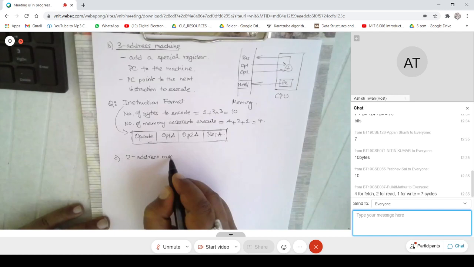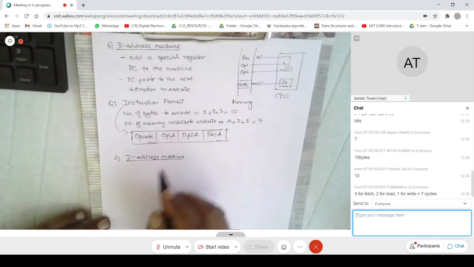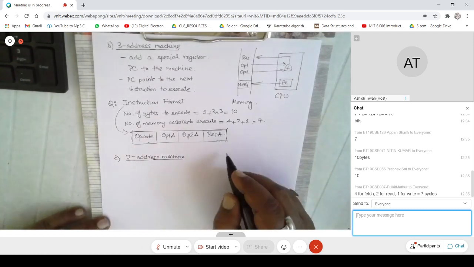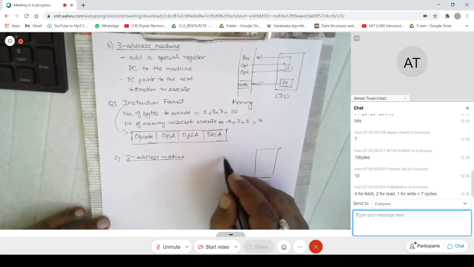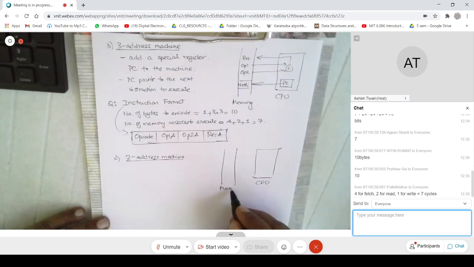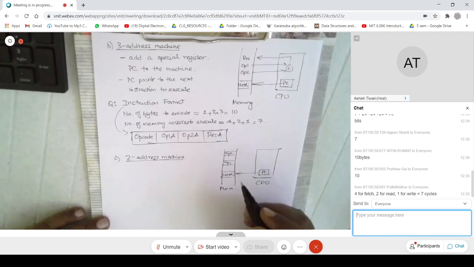A 2 address machine. Well, this machine is similar to that. So what is the change that you see here? This is your CPU and say this was memory. So you had the PC here, which was pointing to the next instruction, and you had operand 1 and operand 2.